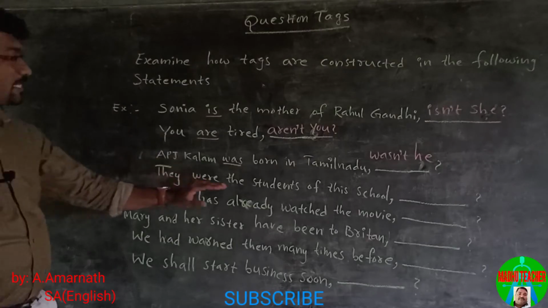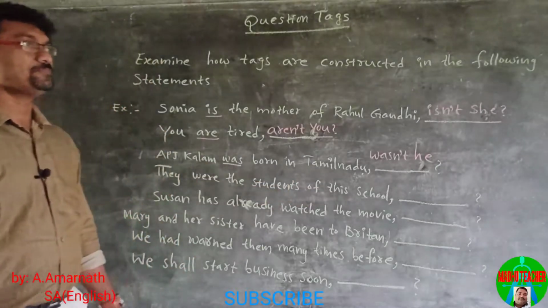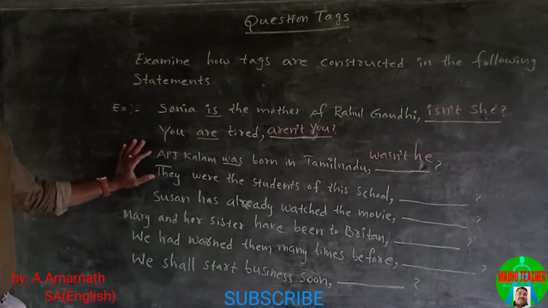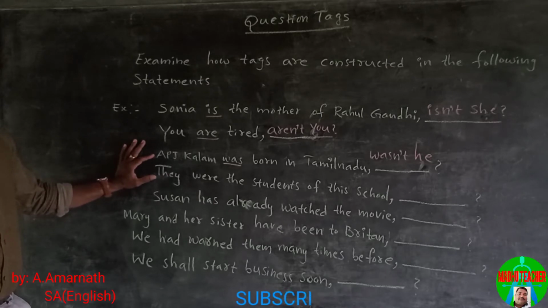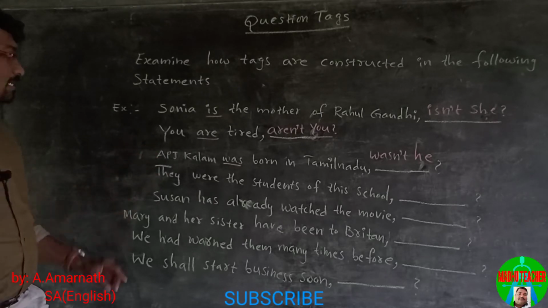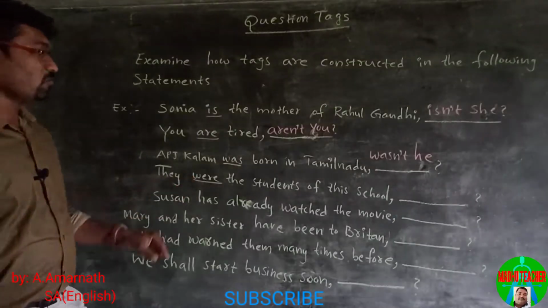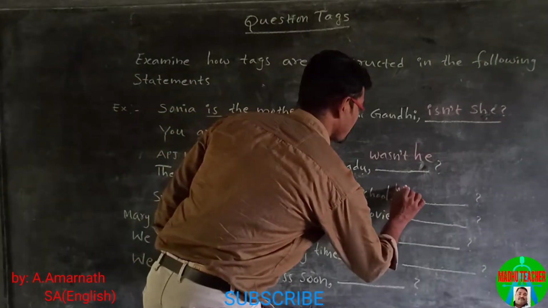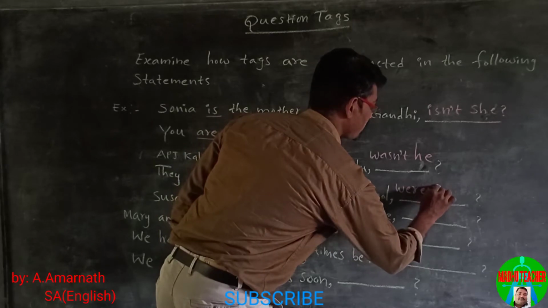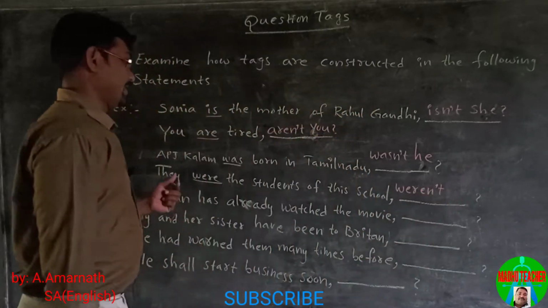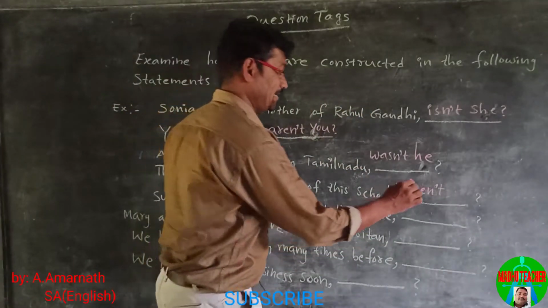They were the students of this school. This is also a positive statement. So the tag is negative. The helping verb here is were. So were becomes weren't, and the pronoun is they.